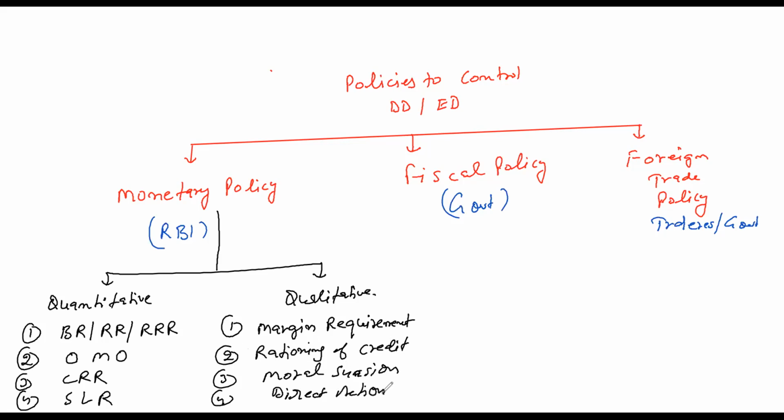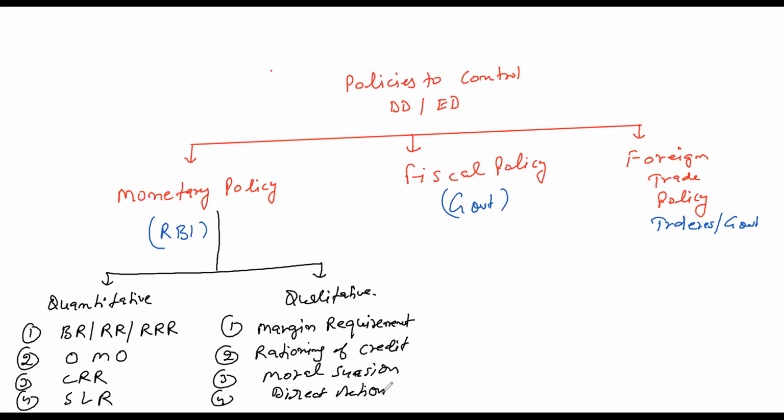These are the tools for monetary policy. So in today's topic, I will explain only monetary policy. And fiscal policy and foreign trade policy will be explained in the next lecture.